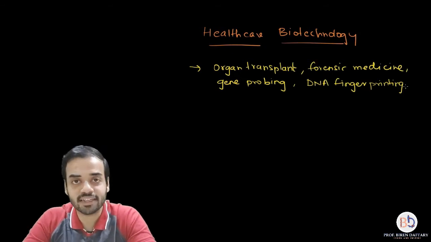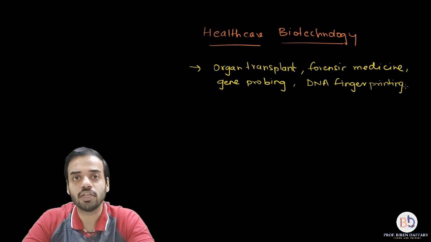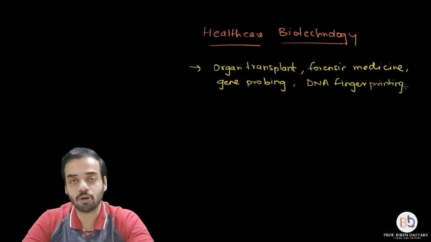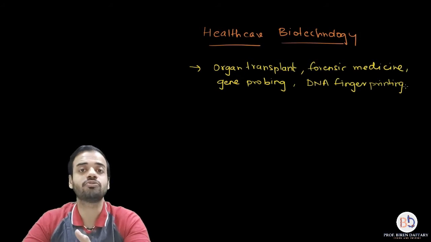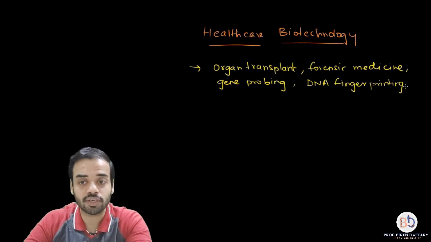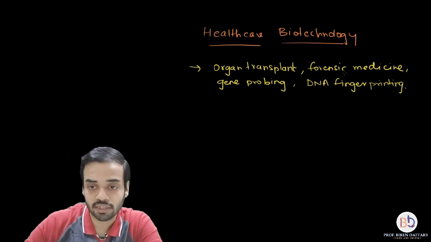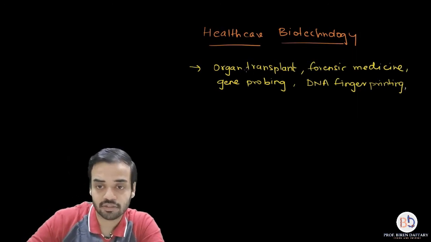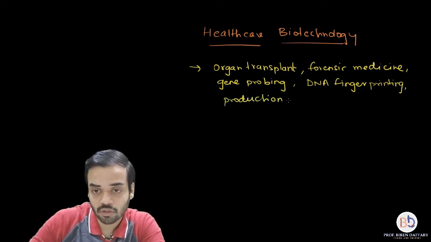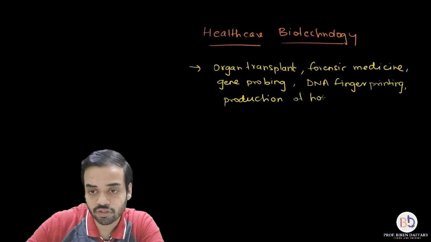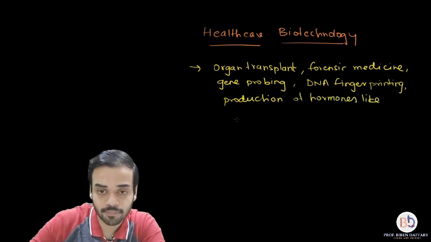Now under healthcare biotechnology we have to study a few parts. First of all, how insulin, a hormone, is produced using biotechnology. Then we have to study vaccines. So over here I will write down another application, production of hormones like insulin.